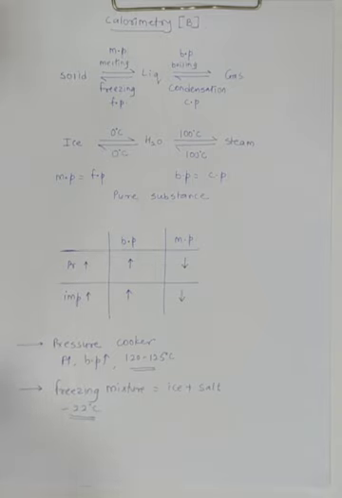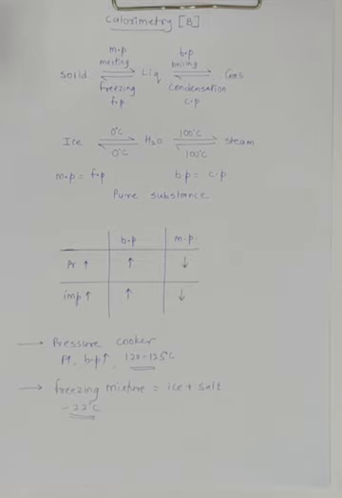Okay, there was one more concept. One second, just check. Yeah, okay, see, they can also ask you, for example, what will be the change in the volume of ice?